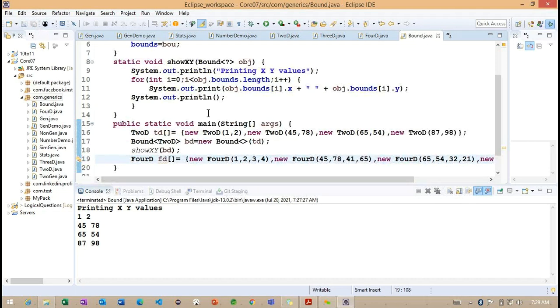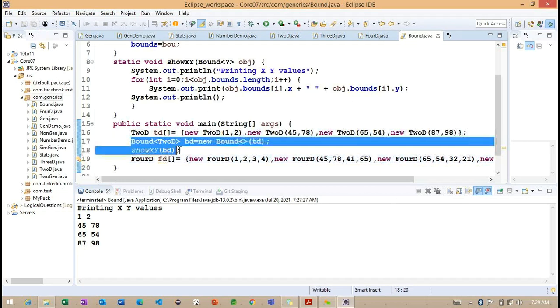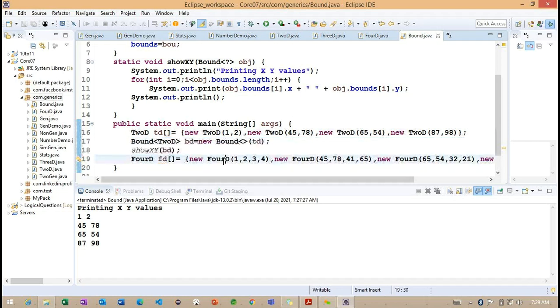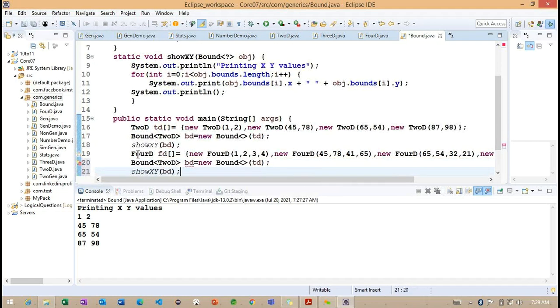So this is the 4-parameterized constructor we created here. After this, now what I'm trying to write here, again I'm going to call the same methods with our bounded here. Instead of 2D, I want to create 4D here. So BD1, FD I am trying to specify here.